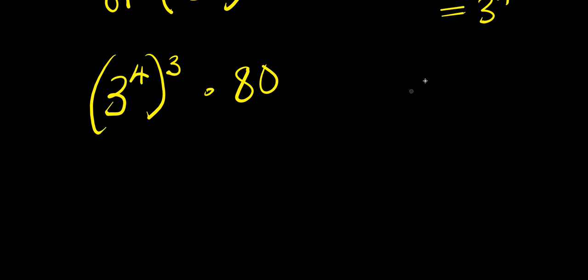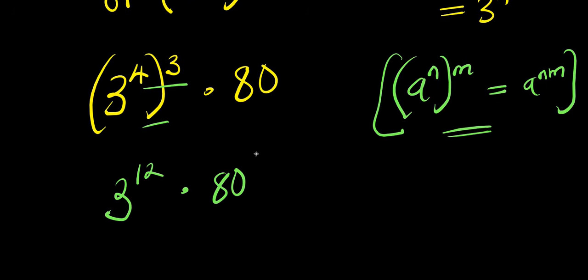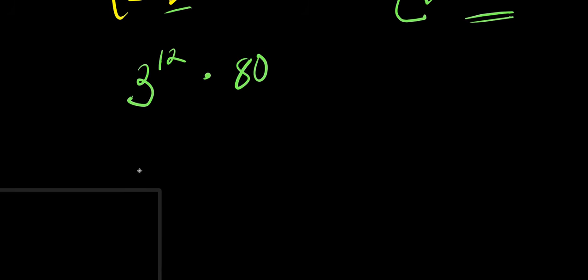From here, you have a power n raised to the power of m equals a power n times m. Applying this here, we have 3 power 4 times 3, that is 12, times 80. We simply have 3 power, you can express 12 as the summation of 10 and 2, times 80.